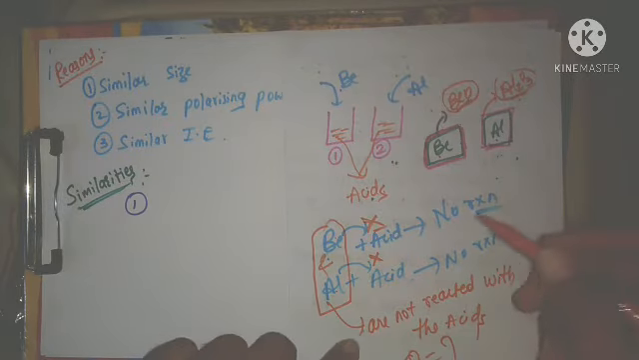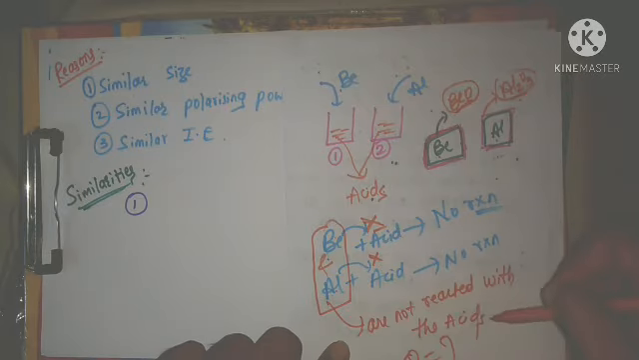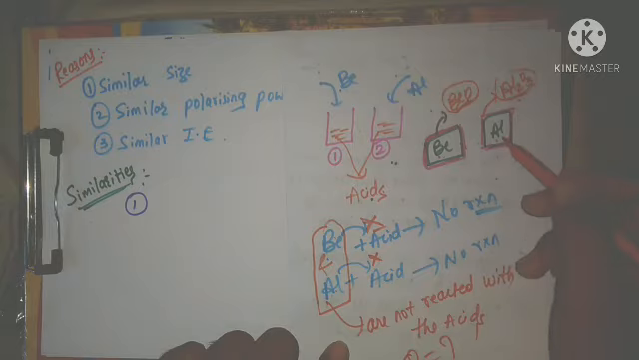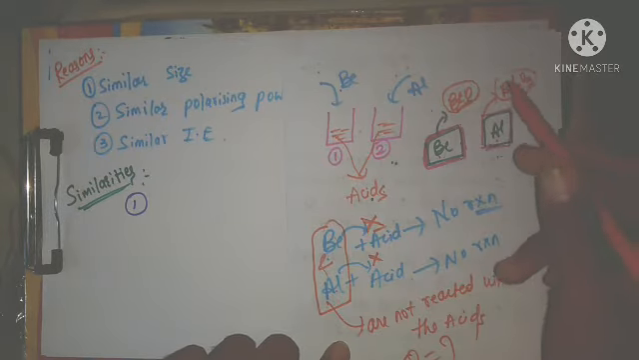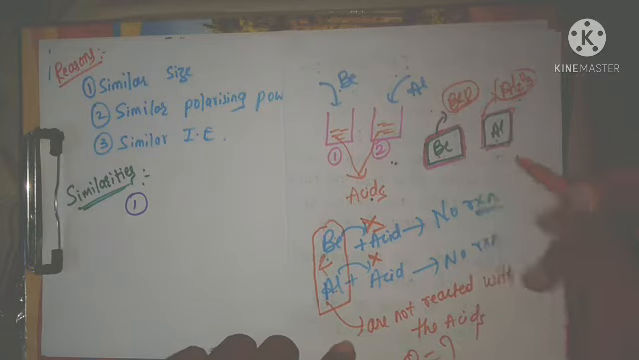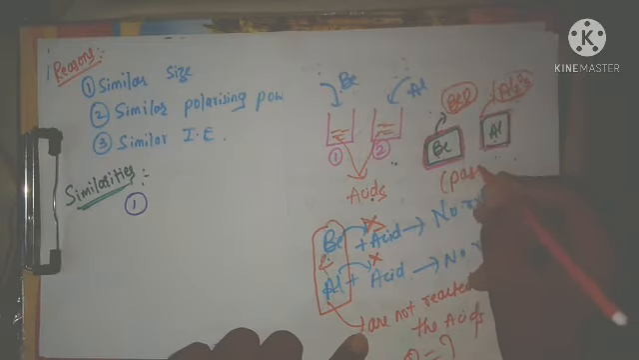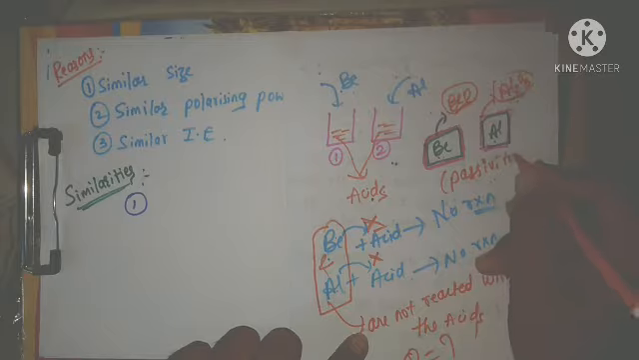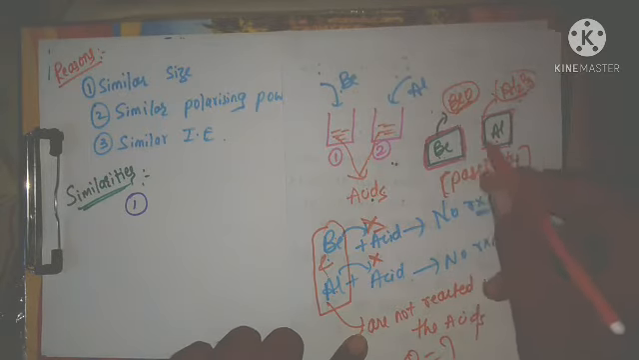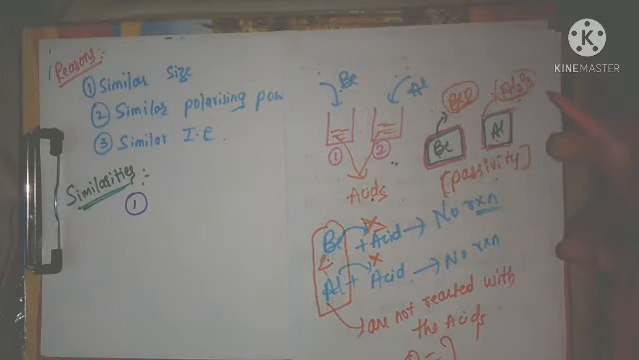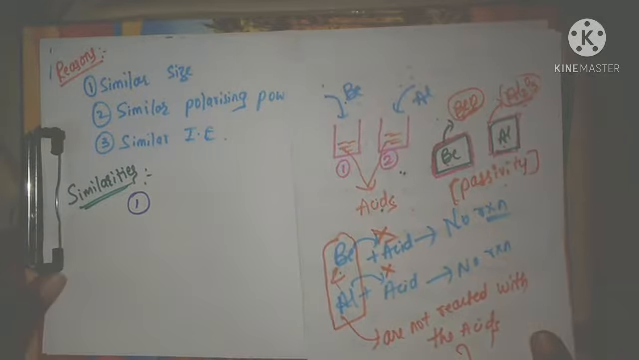Now what is your answer? Why are beryllium and aluminium not reacting with the acid? Your answer should be that both beryllium and aluminium surfaces are covered by their corresponding oxides. Therefore, they are not reacting with the acids, and it is also called passivity. Passivity means they are not reacted because their surfaces are covered by the corresponding oxides. That one only I am writing as the first similarity.